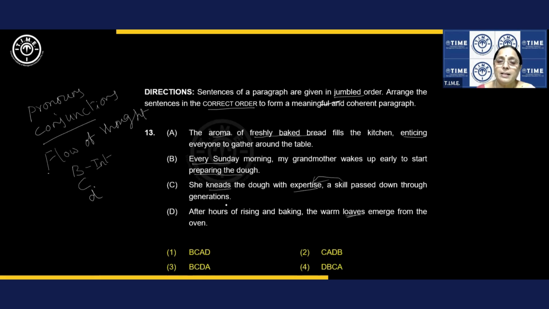Okay. Then after it is baked, all right, loaves emerge from the oven. So loaves of bread are taken out of the oven. Fine. When they're taken out of the oven, what do you find? The flavor, right? You smell the flavor, right? Aroma of fresh baked bread fills the kitchen, enticing everyone. What is enticing? Attracting or luring everyone to the dining table. Am I clear? All right, perfect. So B, C, D, A is our answer.